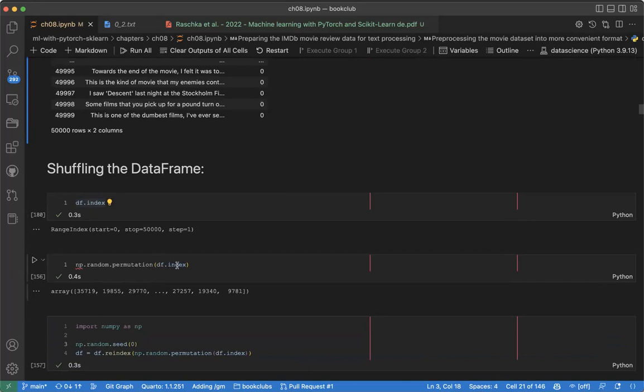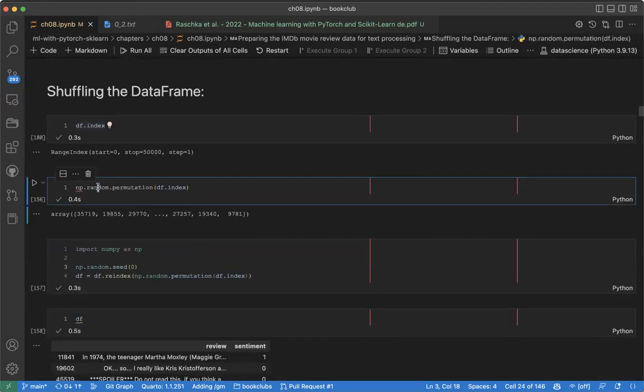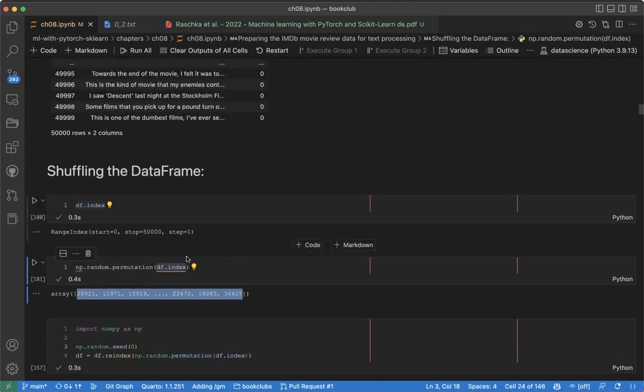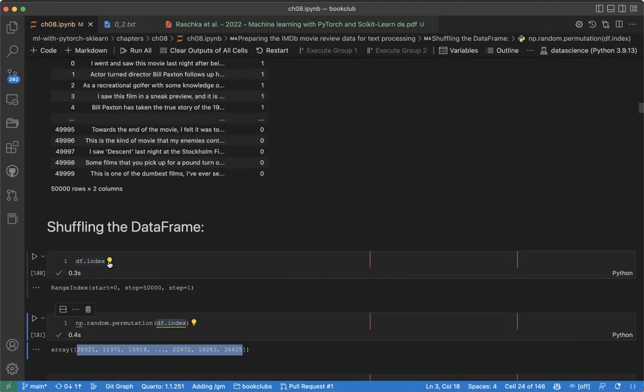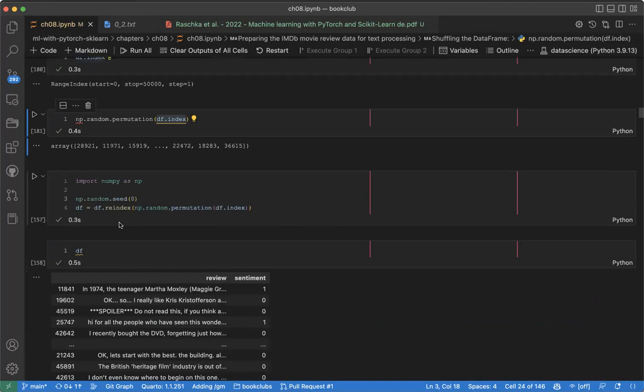Now I want to randomize this, so I can use pandas permutation. If I give this index to the permutation, it will randomize my numbers. You can see the first number now becomes 28,921. It randomizes the numbers, so it's 50,000 numbers, but they have been randomized into a different order. So I want to put this randomization here. This means that 28,921 will be the first one, and so on. That's the idea here.